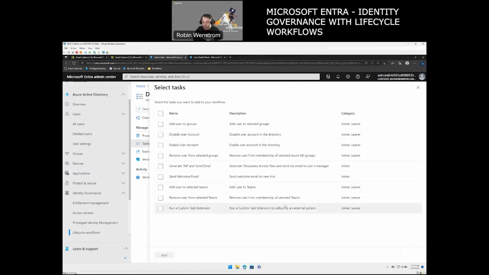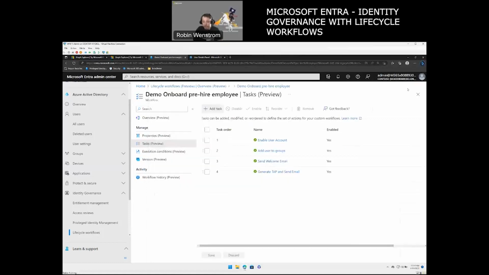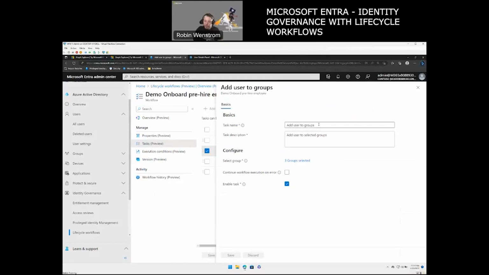Now I will not do any extra custom here because I don't have anything pre-configured, unfortunately. It's on my backlog. But what I can do here, we want to add him to various groups. So we see here, we create a task. We say, I want to add him to groups with licenses. In this case, I'm going to leave the description as is.